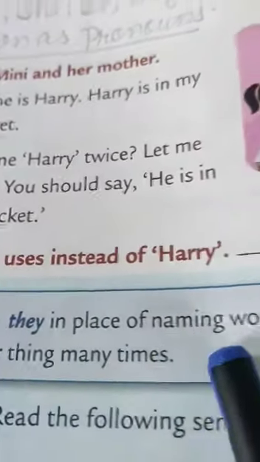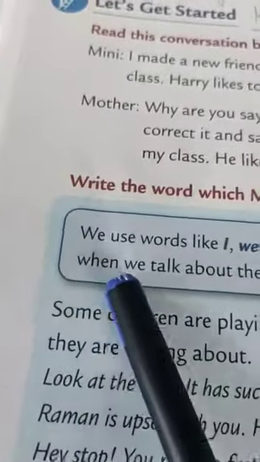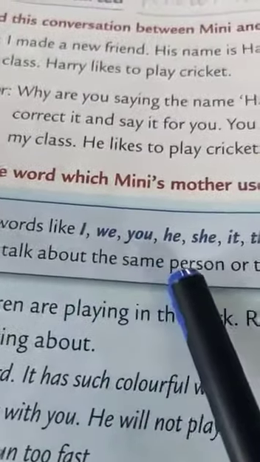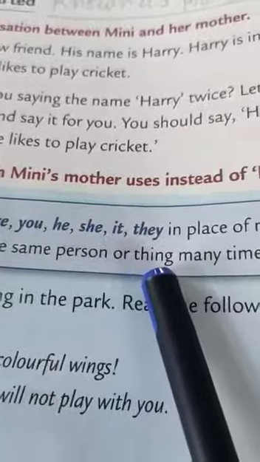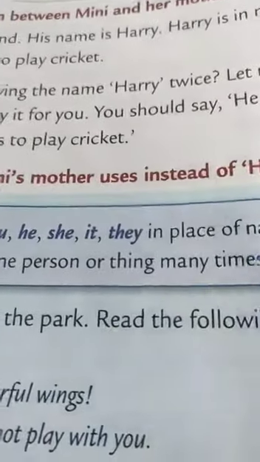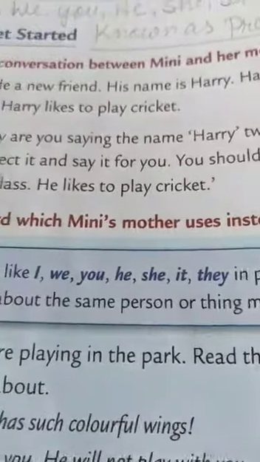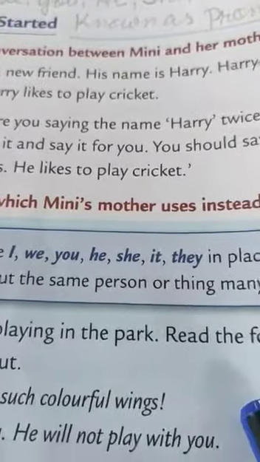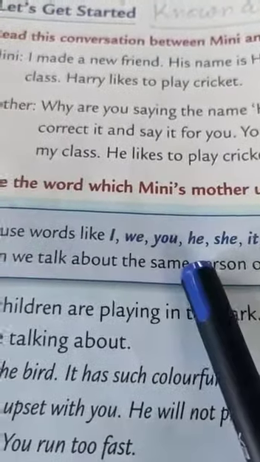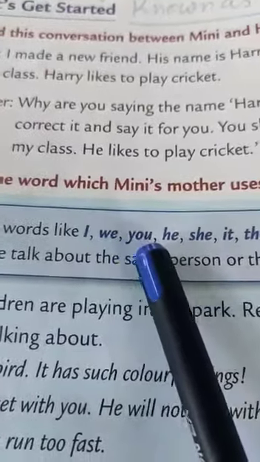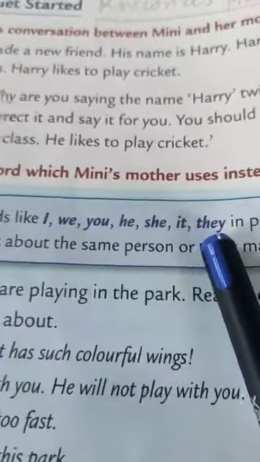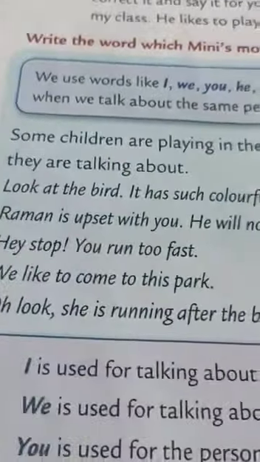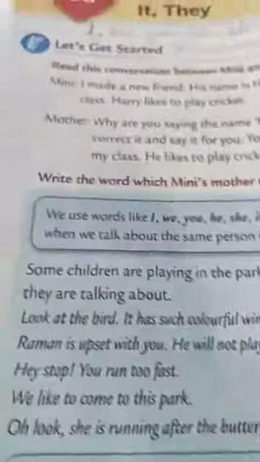Now, in place of naming words, we use them when we talk about the same person or thing many times. So when we use the same person or thing many times, we use this I, we, you, he, she, it, they. Okay. Now one more definition is there. This we will discuss later on.